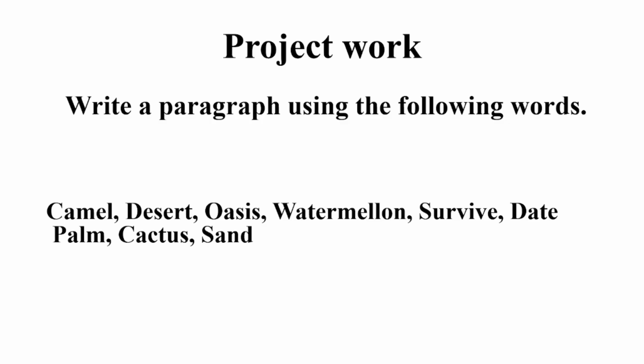Now tell me students, what do you mean by oasis? Oasis is that part of desert where you will find little water and where watermelons are grown. Wheat fields are there also. Right, these areas give food to the total desert area. Right? So I think you can do your project work perfectly.